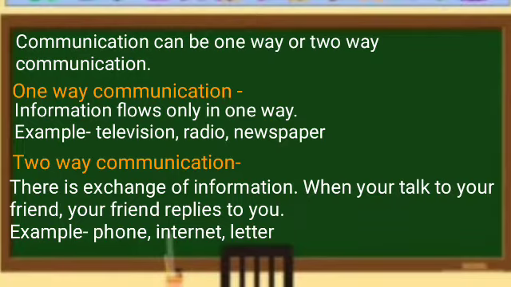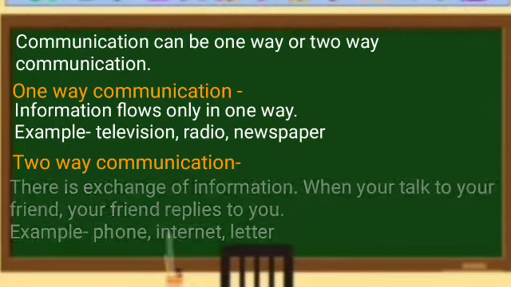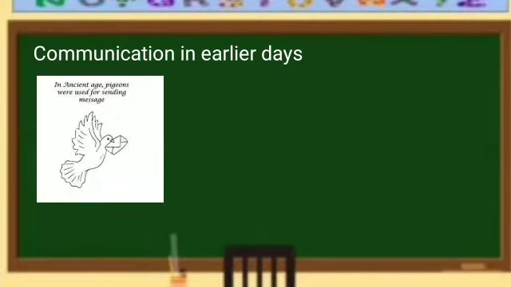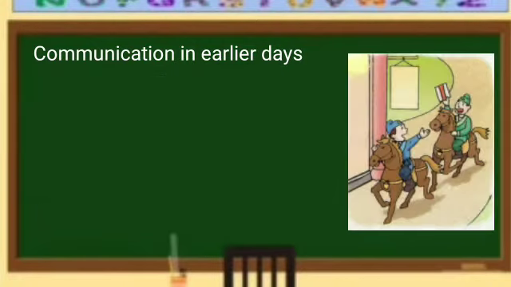Now let's see the different means of communication. In ancient days, earlier days, when there was no internet, no electricity, how people used to communicate? By sending messages through pigeons, right? So, pigeon was one of the means of communication. This was a slow means of communication. Even horsemen were also used for sending royal messages in early ages.